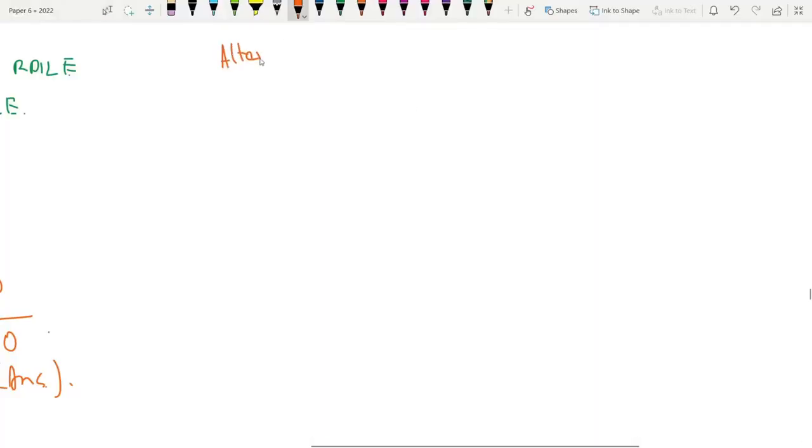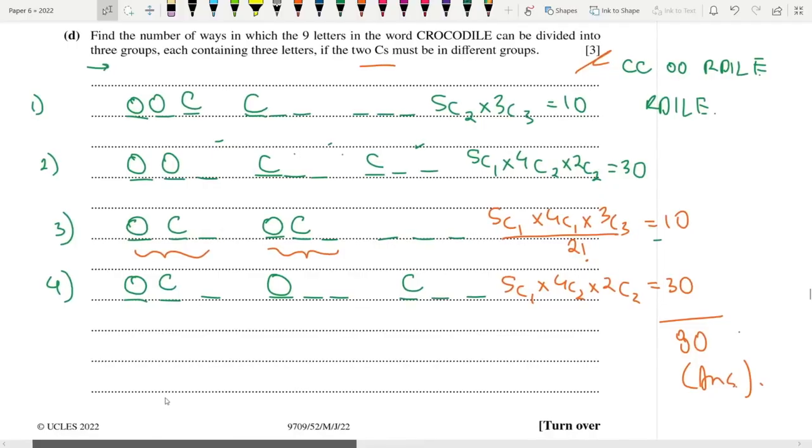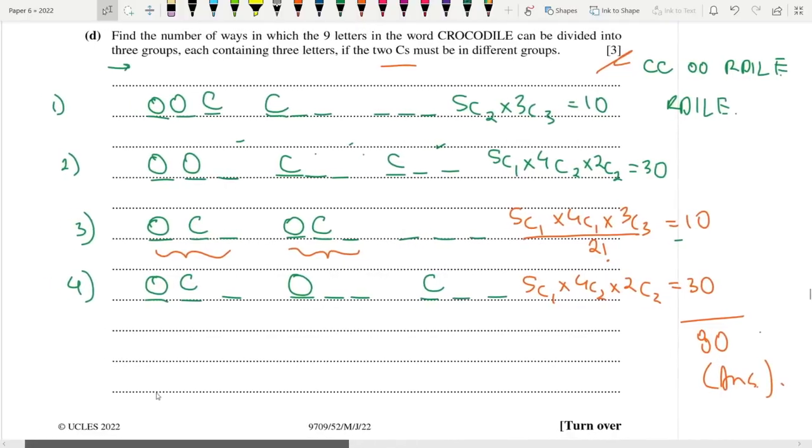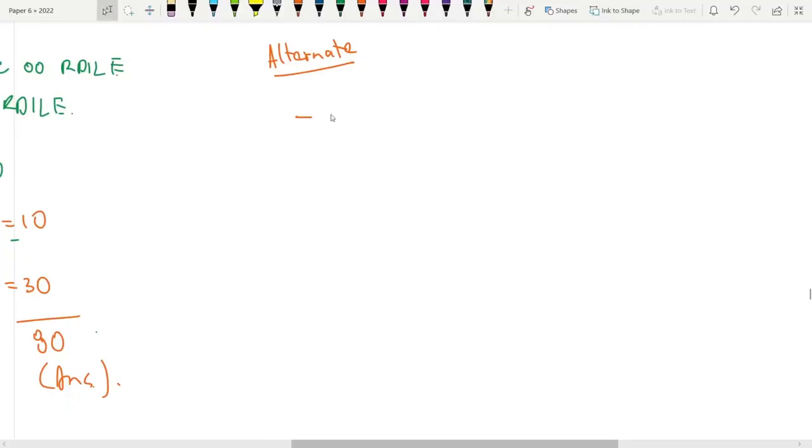Let's learn the alternate way. Here we can subtract. Basically they want us to find the C's being in different groups, okay? But what if we kept them in the same group, the 2 C's? So check this, 1 2 3 1 2 3 1 2 3.